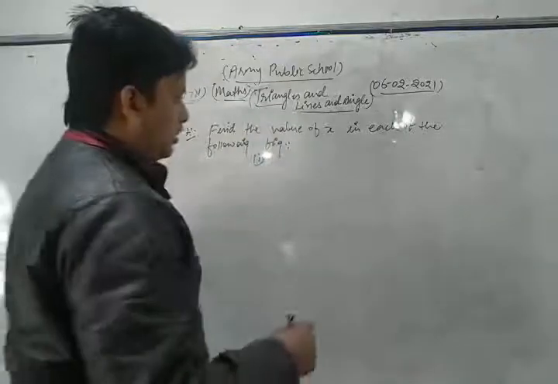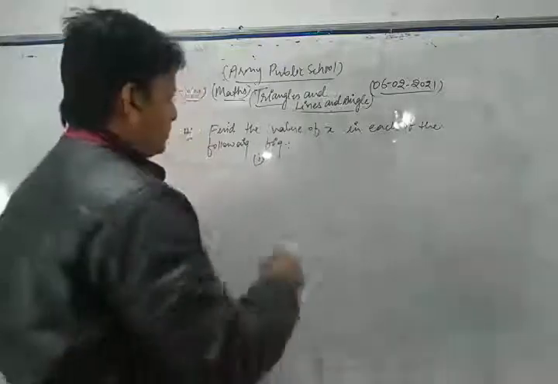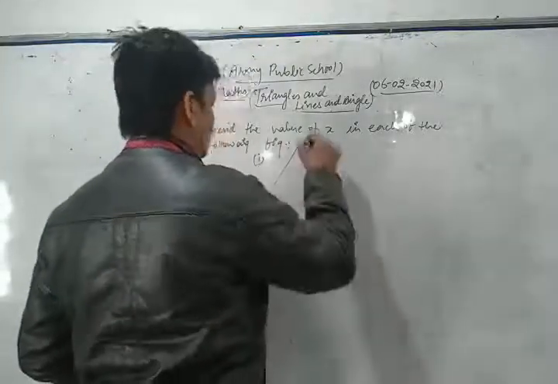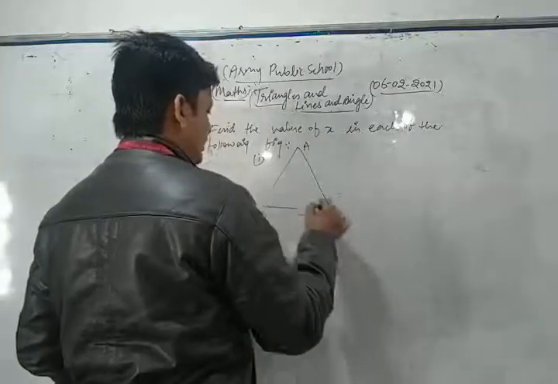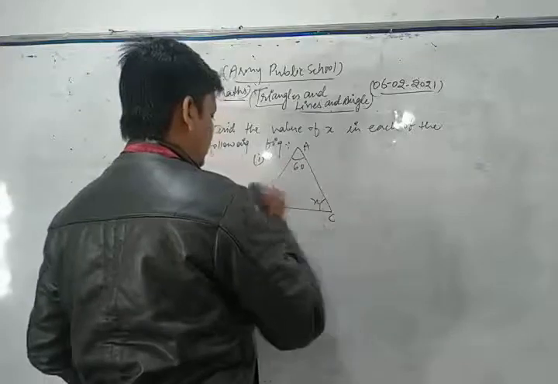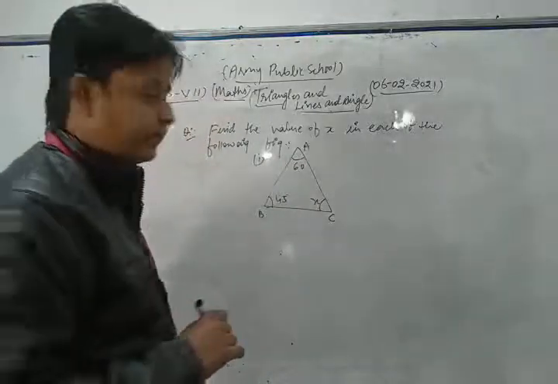Your first figure is a triangle ABC. Here this is x, this is 60, this is 45. Find the value of x in that figure.